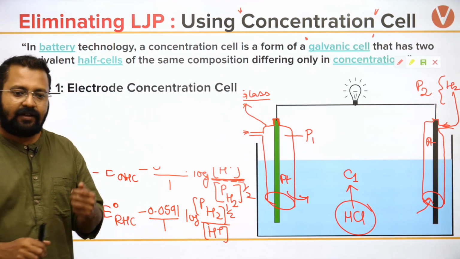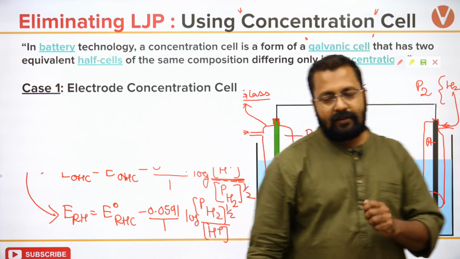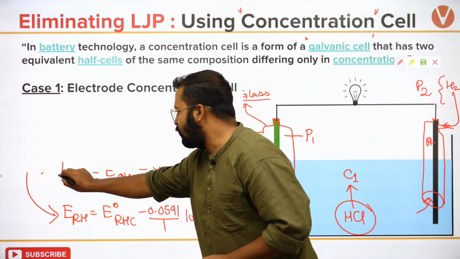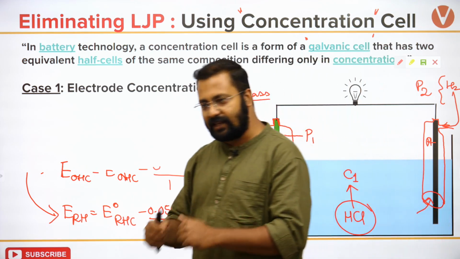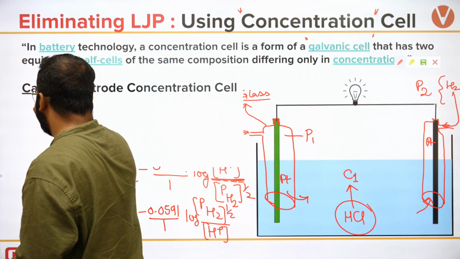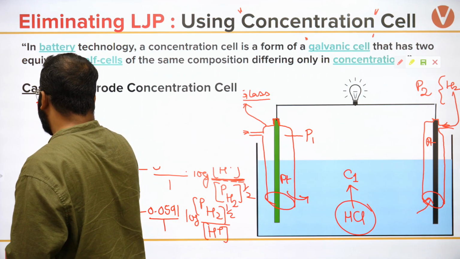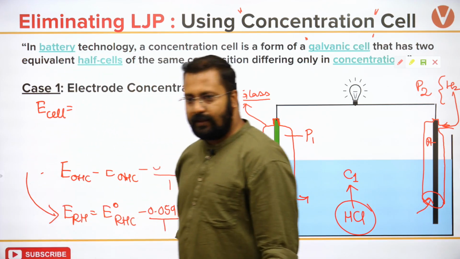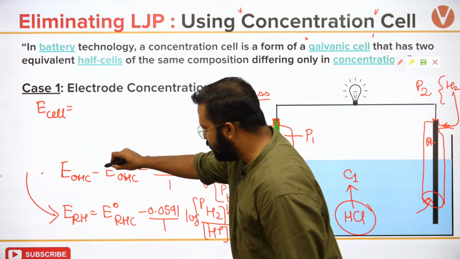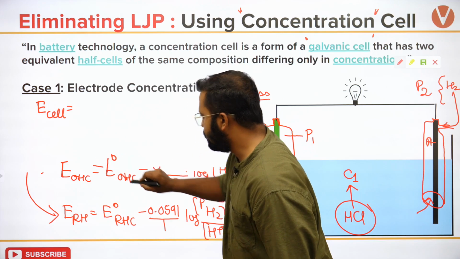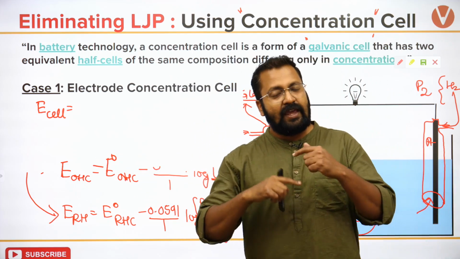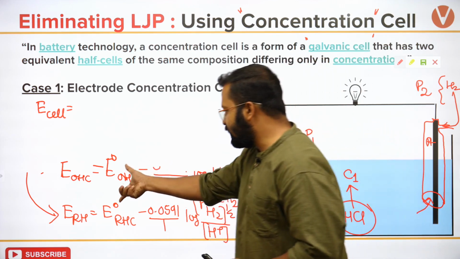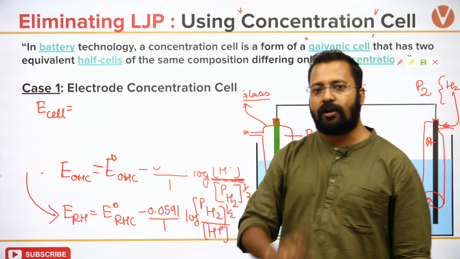If I add E for the oxidation half cell and E for the reduction half cell, I'll get E cell. So what will I write for E cell? E cell will be E naught for the oxidation half cell and E naught for the reduction half cell. Can you tell me if this sum will be equal to 0 or not?